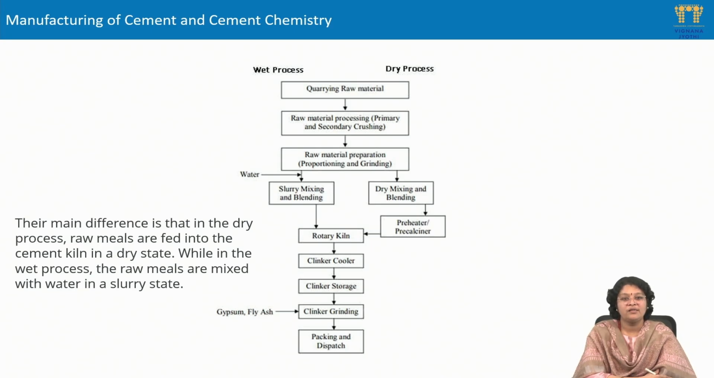Next, we can see the powdered cement is obtained after grinding along with the gypsum. Here we can see the gypsum added for the cement which is OPC, but if we need to get PPC, we can see the gypsum along with the fly ash is added along with the clinker in the grinding unit. After which they are packed and dispatched.